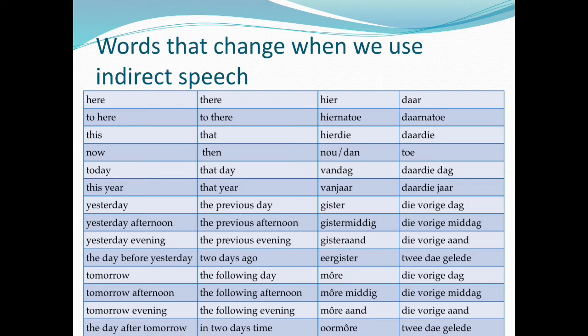This year, that year: vanjaar, daardie jaar. Yesterday, the previous day: gister, die vorige dag. Yesterday afternoon, the previous afternoon: gistermiddag, die vorige middag. Yesterday evening, the previous evening: gisteraand, die vorige aand. The day before yesterday, 2 days ago: eergister, 2 dae gelede.